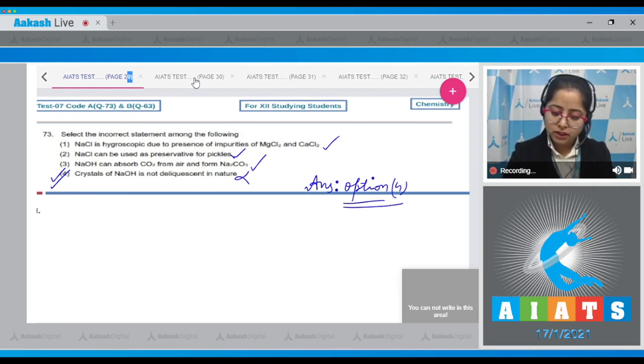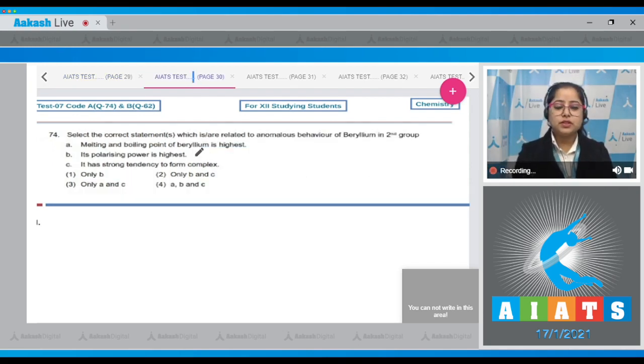Moving to next question, which is question number 74. Select the correct statements which are related to anomalous behavior of beryllium in second group. Number 1, melting and boiling point of beryllium is highest. Correct. Number 2, its polarizing power is highest. This is also a correct statement. As we all know that smaller the size of cation, more will be its polarizing power. And the size of beryllium ion is smallest among the alkaline earth metals.